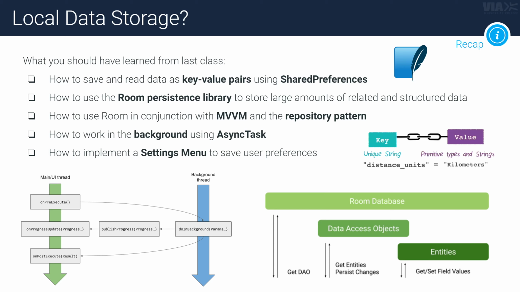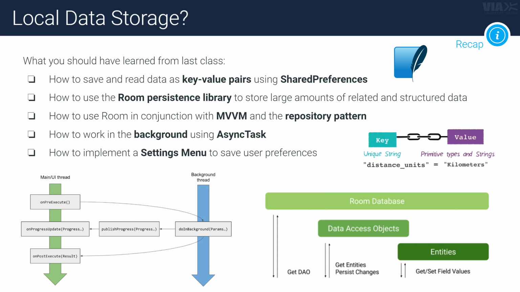Local data storage. We talked about that last class, and you actually learned quite a few ways to persist data on the Android device. The first one being the simple one, shared preferences, which was a class you could use to store key value pairs in an XML file on your device. So if you just wanted a bit of data saved, then that's the very easy and fast way to do it. But if you had more related and structured data, then you wanted to use a database instead.